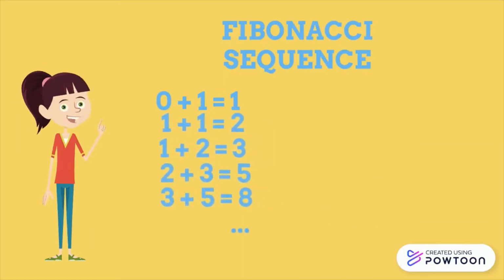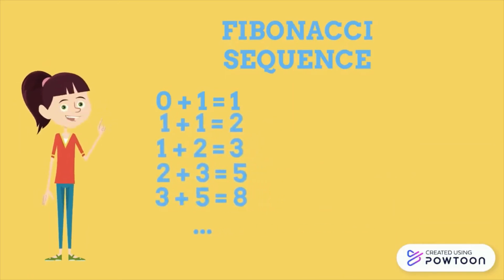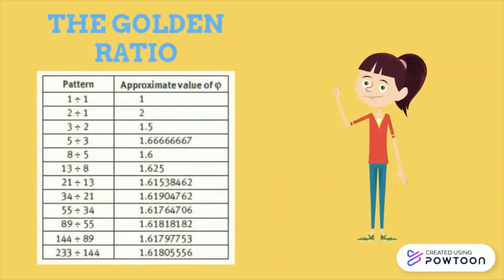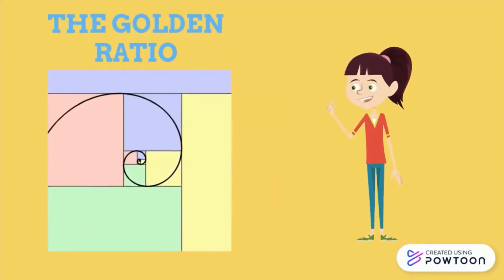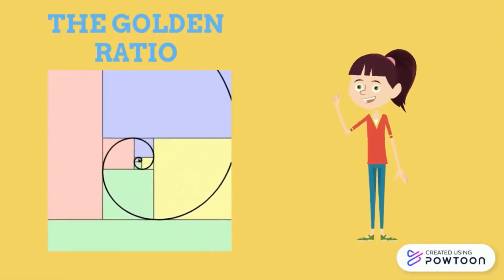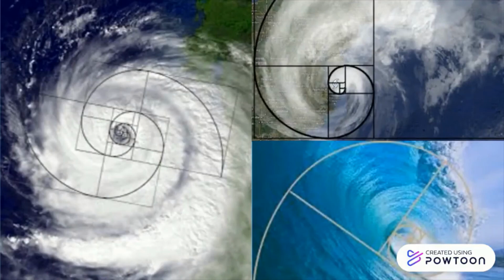Now these series of numbers, the sum of the equations, follow the golden ratio of 1.16, as you can see here in the illustration. So in a rectangle, if we follow the golden ratio, we will yield the Fibonacci spiral like so. To illustrate, here are images proving that the Fibonacci sequence is embedded in nature.